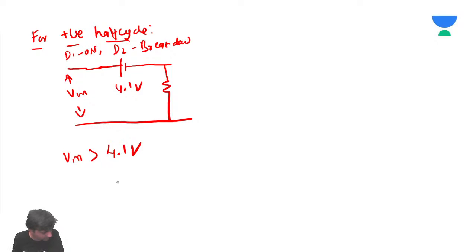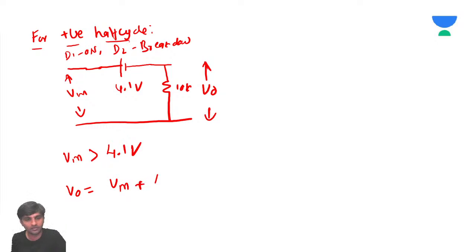Bharat, just wait for a second and see the answer. So for V input greater than 4.1 volts, apply KVL. V output is going to be V input minus 4.1 volts.